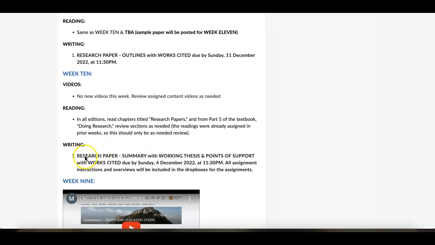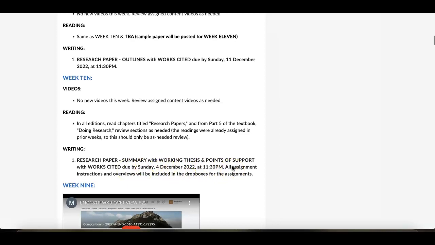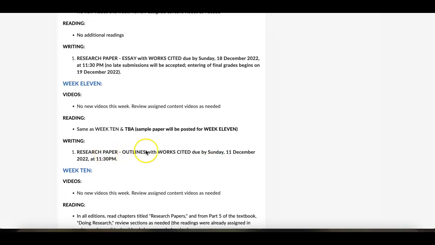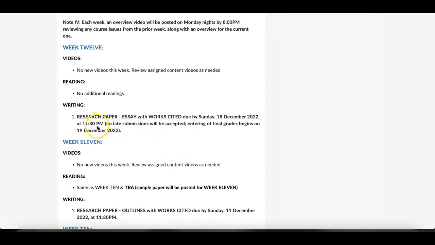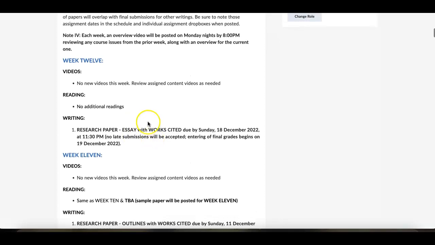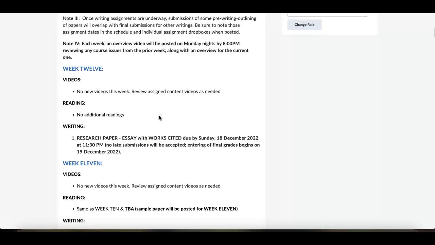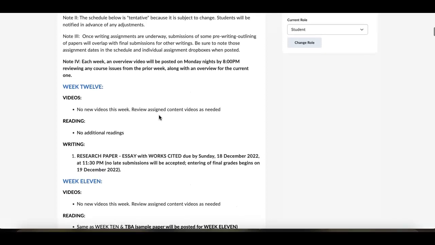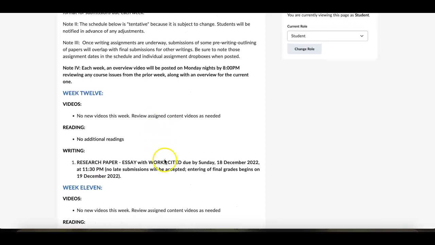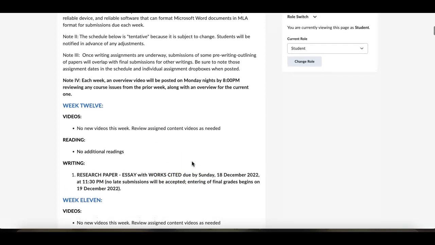The writing for this week is a research paper summary and working thesis, and then points of support and a works cited page. That's preliminary. Your first 5 sources are due by this Sunday at 11:30 p.m. Next week you will be doing the outline with the works cited, and in the final week, on the 18th, you'll be doing a research paper. Remember, this is a shorter piece. The minimum requirement is 3 pages, but that's with quotes, a general to specific intro, a minimum of 3 bodies, then a conclusion. That will also have an attached works cited page. Your minimum will still be 5 sources, but you can include more if you need to.